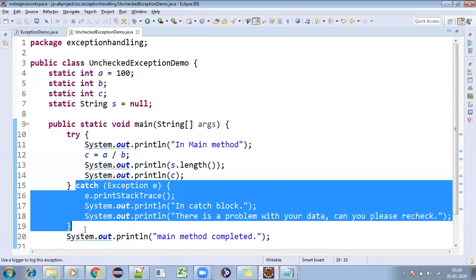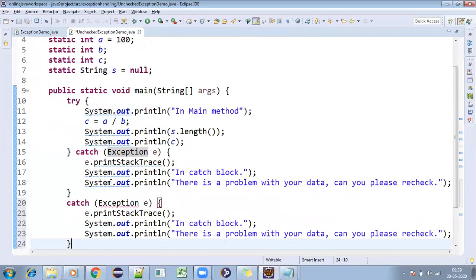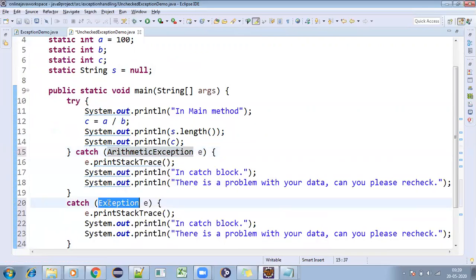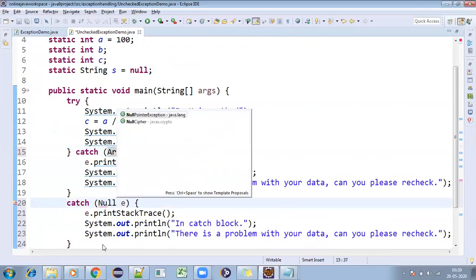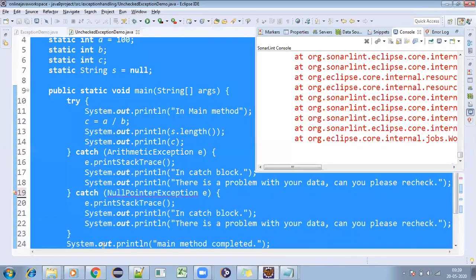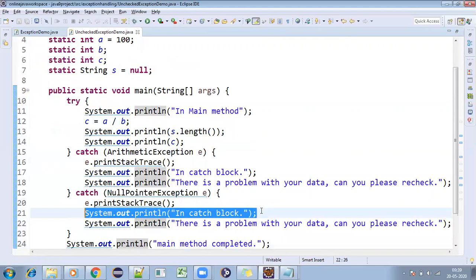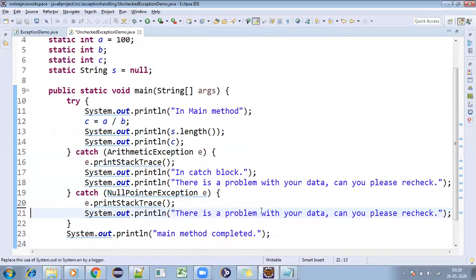One is for arithmetic exception and another one is for null pointer exception. So for one try block, can I write multiple catch blocks? Yes, you can write multiple catch blocks. Now in this scenario, how many exceptions will I get? Two. Okay, any other answers?